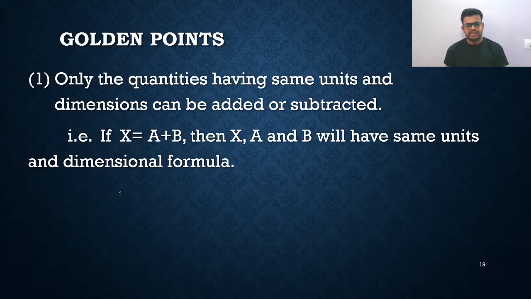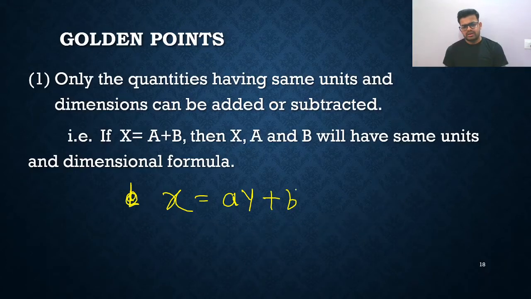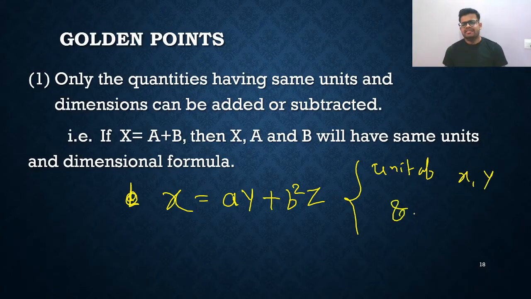For example, let's say it is given that X is equal to A Y plus B square Z. It is given that the unit of X, Y and Z is meter.